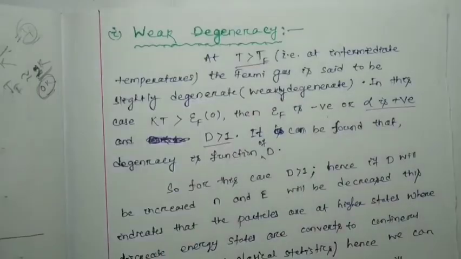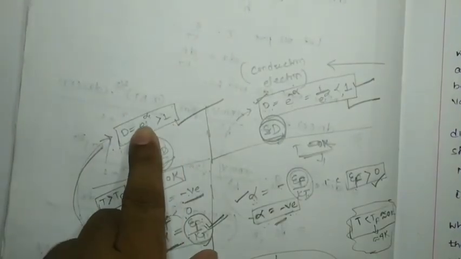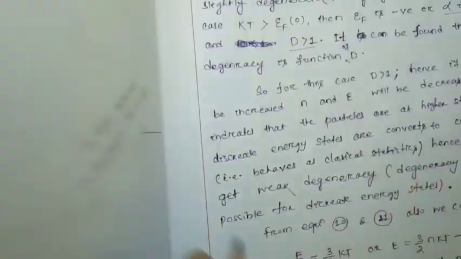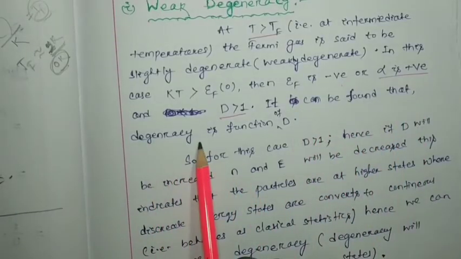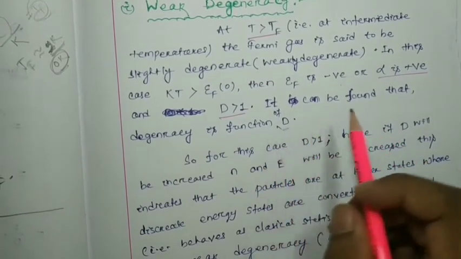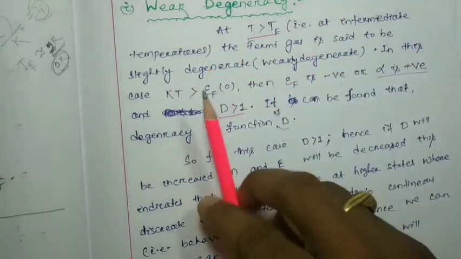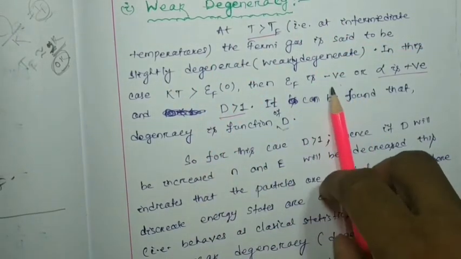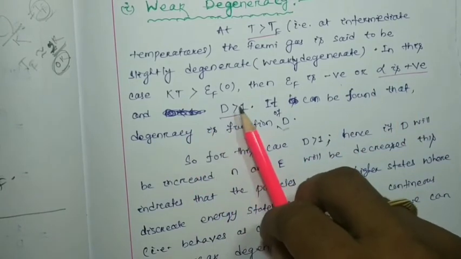For weak degeneracy, what we found is D is greater than 1 because alpha is positive. It can be found that degeneracy is a function of D. As epsilon f is negative and alpha is positive, D should be greater than 1.